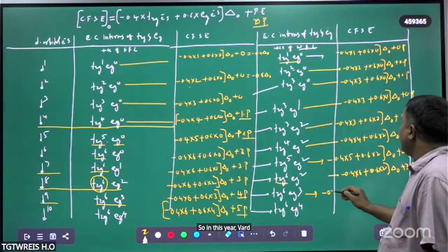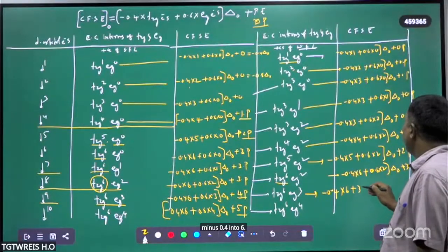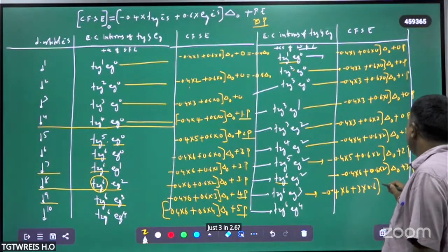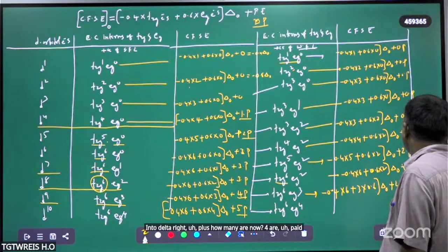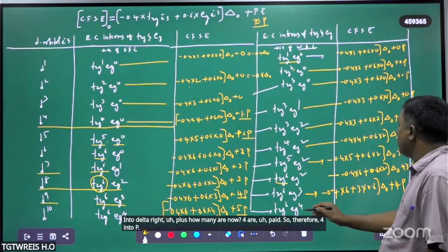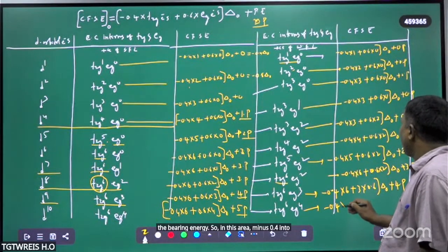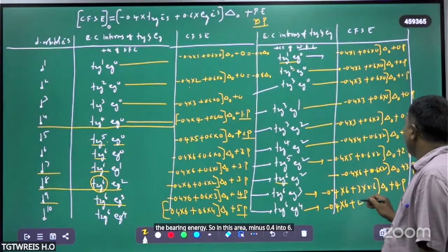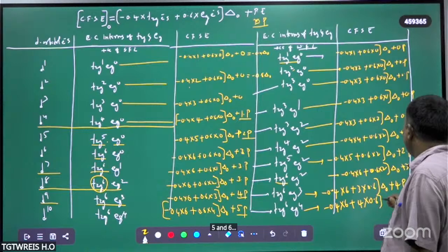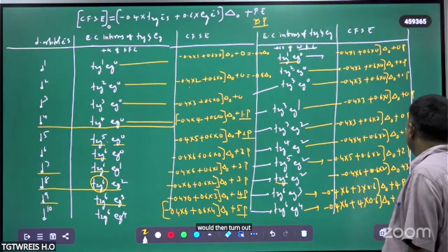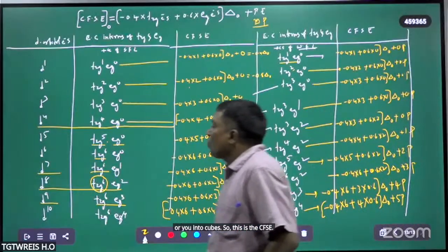So in this way, what now? Minus 0.4 into 6 plus 3 into 0.6 into delta naught plus how many are paired now? 4 are paired. So therefore 4 into P, the pairing energy. So in this way, minus 0.4 into 6, plus 4 into 0.6 into delta naught plus 5 into P. So this is the CFSE.